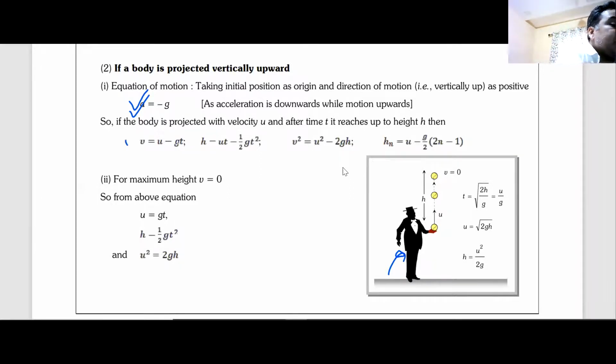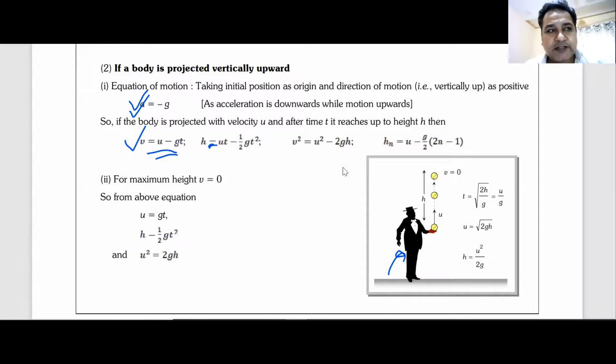Then they have written all these equations: v is equal to u minus gt. It is not u plus gt, but g is negative, and hence it is written as minus gt. Am I clear with this? h will be equal to ut, again minus half gt square. It is not plus half gt square, because g is negative.